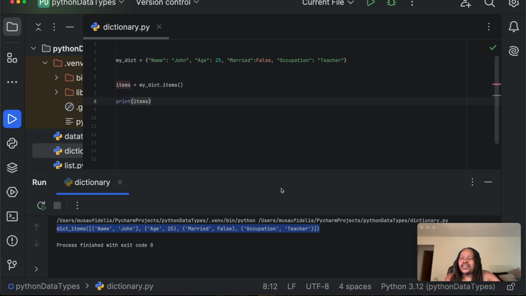So that's how you can access all the items in the dictionary using the items method provided by Python.